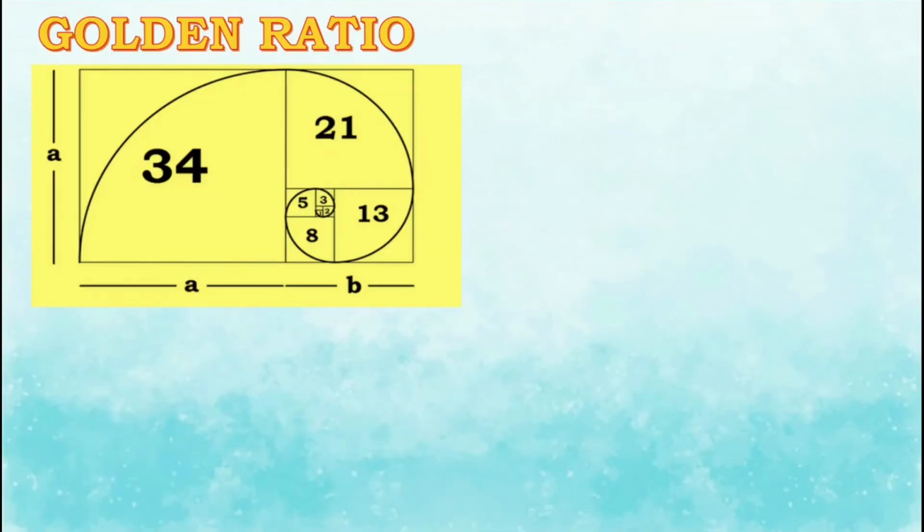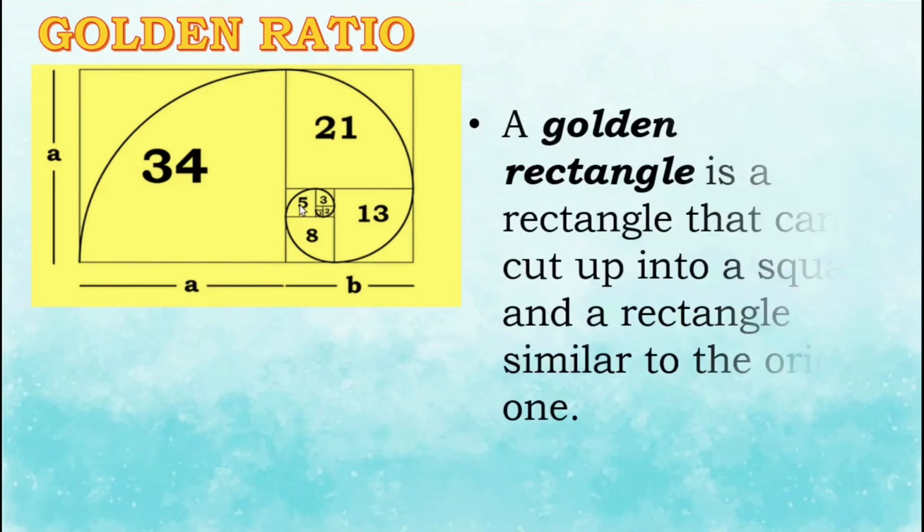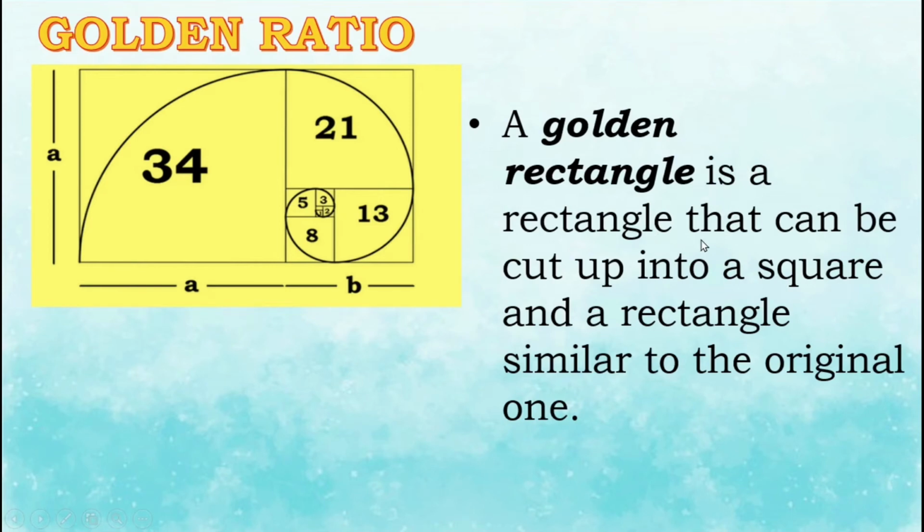The golden ratio can be illustrated using this golden rectangle and the golden spiral. A golden rectangle is a rectangle that can be cut up into a square and a rectangle similar to the original one. Meaning to say, if you cut off a square with side length equal to the shortest side of the rectangle, what's left will have the same proportions as the original rectangle.